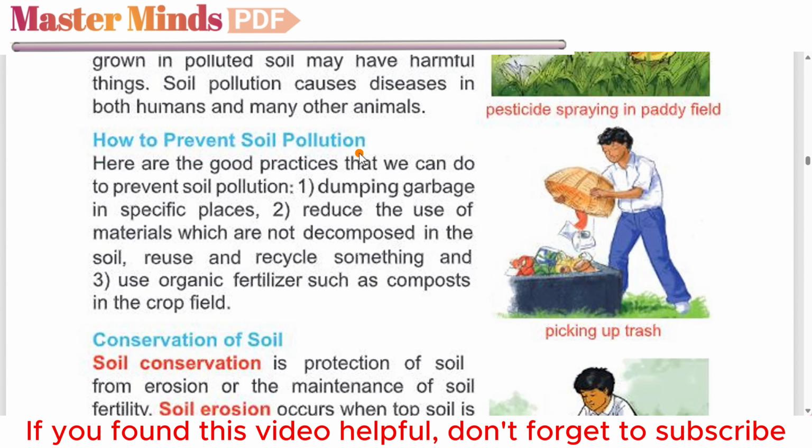How to prevent soil pollution? Here are the good practices that we can do to prevent soil pollution. 1. Dumping garbage in specific places. 2. Reduce the use of materials which are not decomposed in the soil. Reuse and recycling something. And 3. Use organic fertilizers such as compost in the crop field.